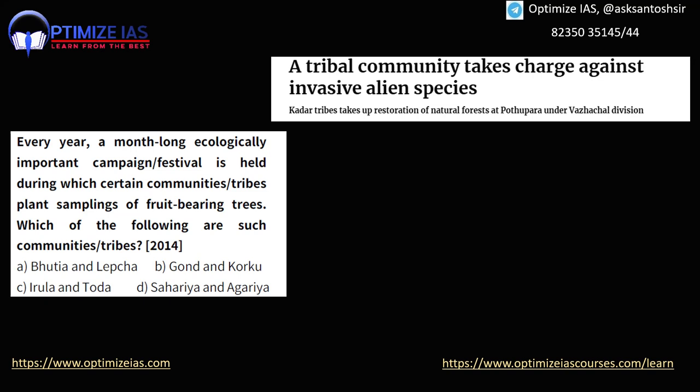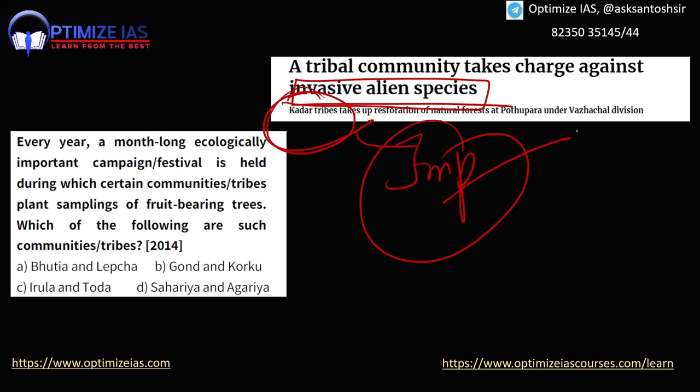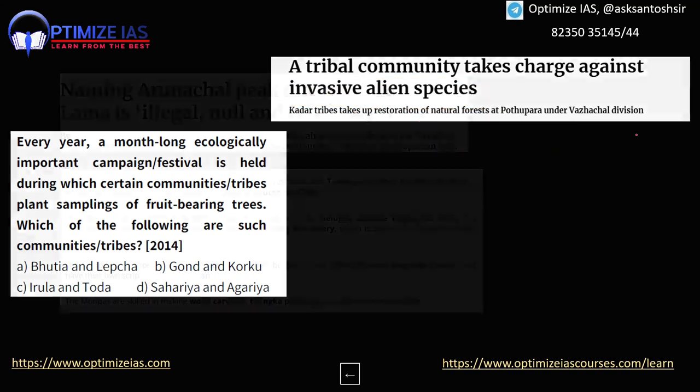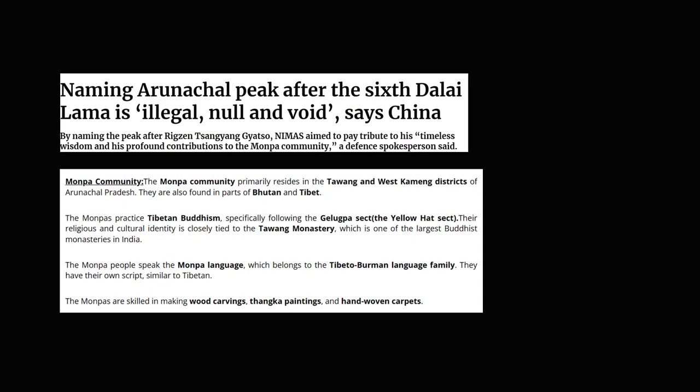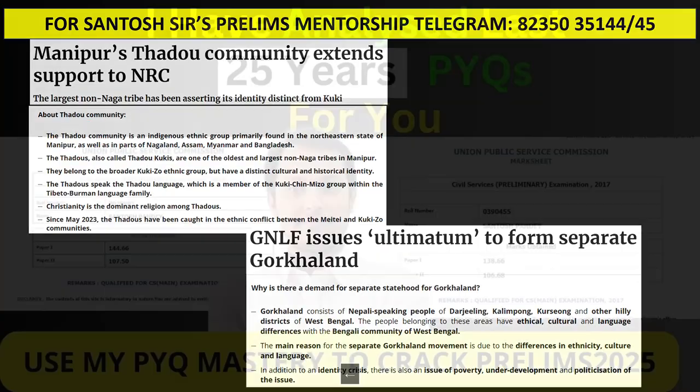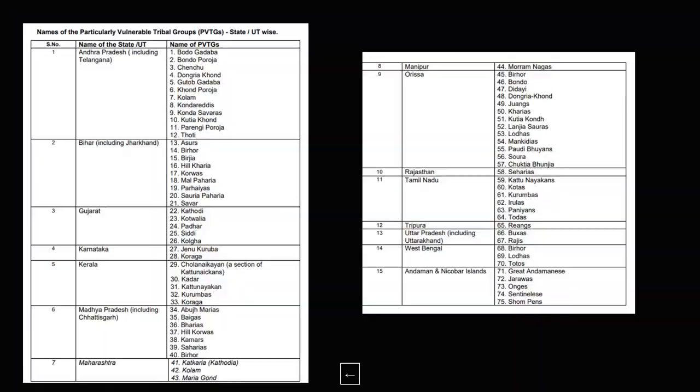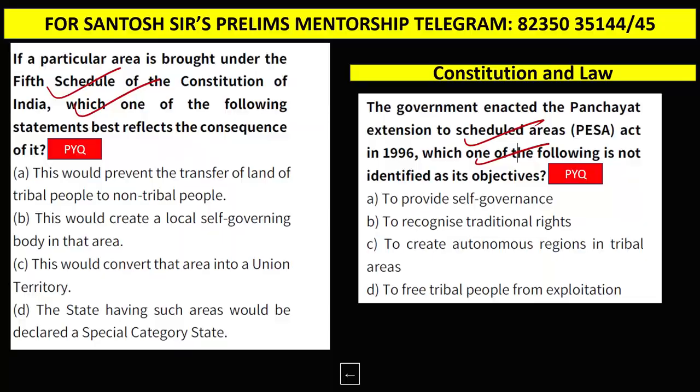Also, guys, the ecological aspect of tribes. Recently you can see UPSC in exam, they can ask you Kadar tribes because they were involved in removing the invasive species. Kadar tribe in Kerala, this was asked in the recent geoscientist examination. Kadar tribe, very, very important. So like this, guys, UPSC is asking questions on tribes on various dimensions. You need to prepare various dimensions.